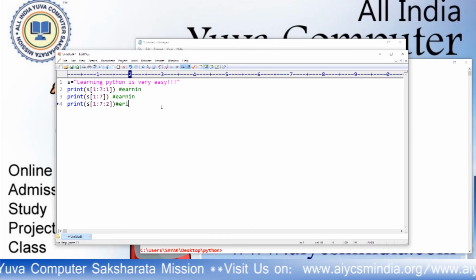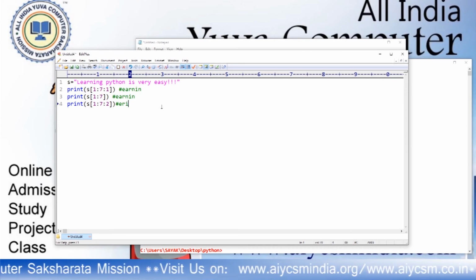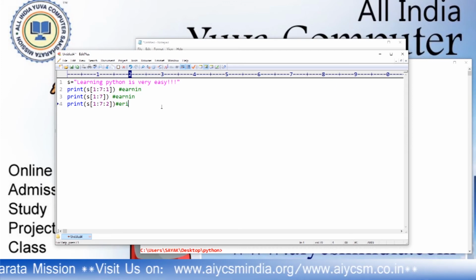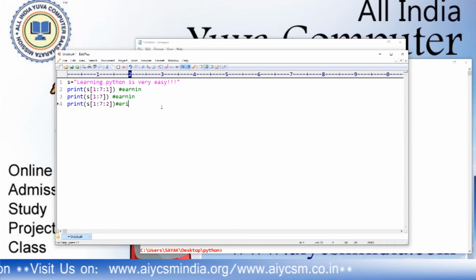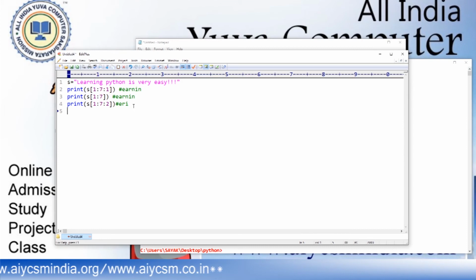ERI. After that it was out of the range. So after that it is G, but G is not in my calculation because it is print from 1 to 6. So this is the output. We will show when we run the program.